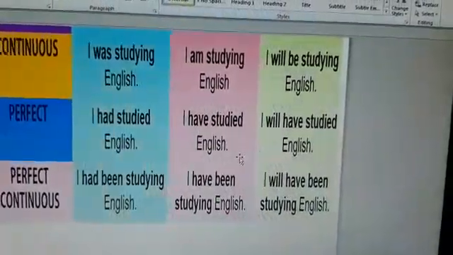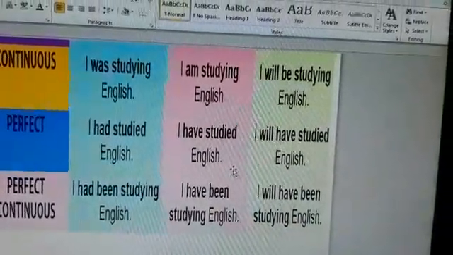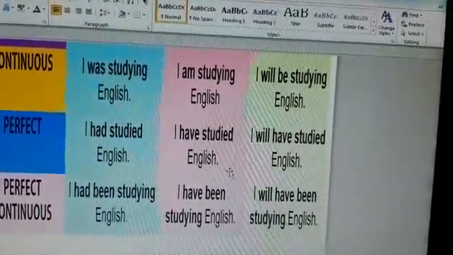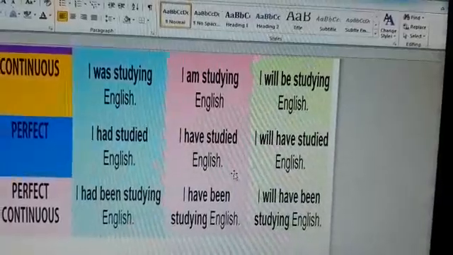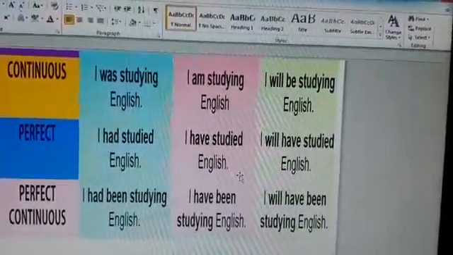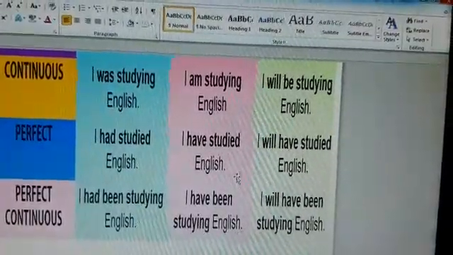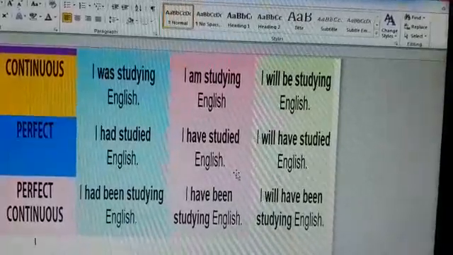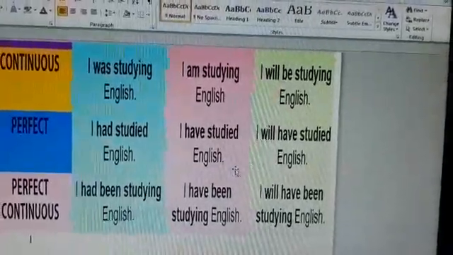Now moving on, future perfect. I will have studied English. Future perfect means कोई activity जो future में हो चुकी होगी. I will have studied English and the same applies with rest of the pronouns like they will have studied English, he will have studied English. Now future perfect continuous.